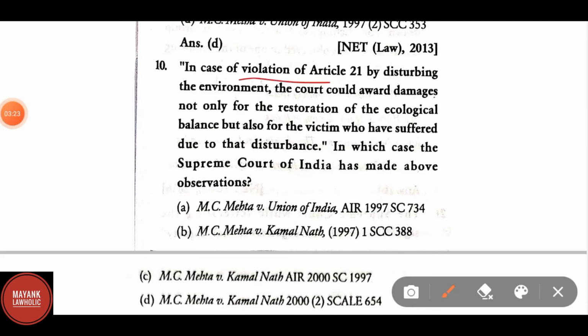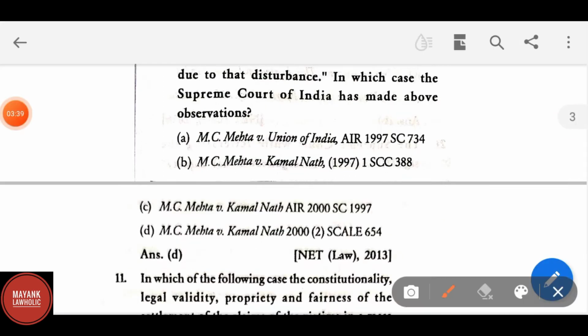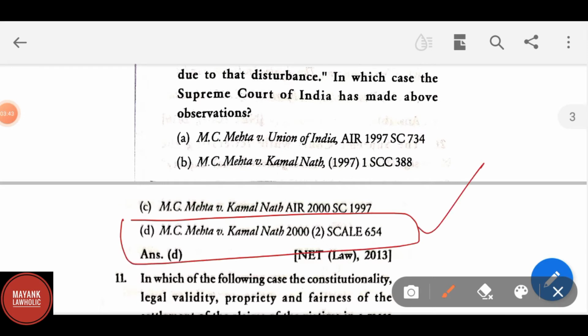In case of violation of Article 21 by disturbing the environment, the court could award damages not only for the restoration of the ecological balance but also for the victim who have suffered due to that disturbance. In which case the Supreme Court has made above observation? Correct answer is MC Mehta versus Kamal Nath, AILET 2000.